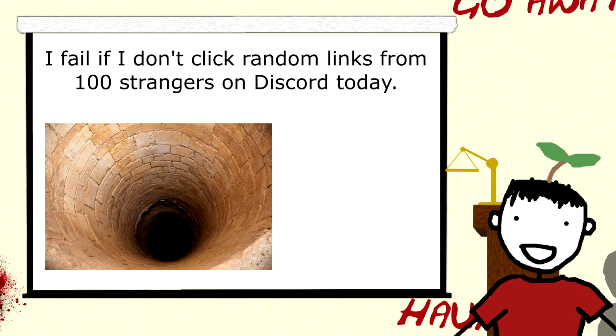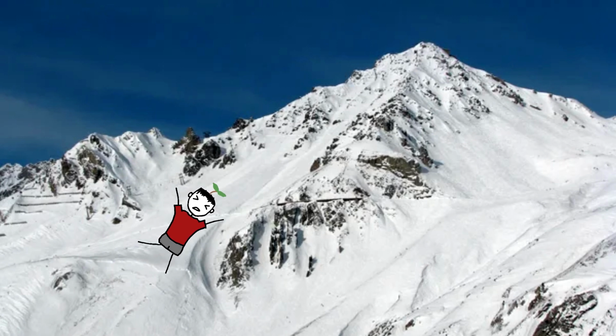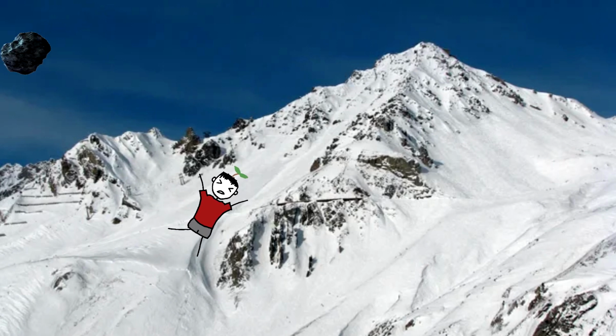We often make binary distinctions between success and failure, with nothing in between. But this mindset can lead to low self-esteem and depression. Woohoo! I was 10 meters away from the peak of Mount Everest before I died from a meteor strike.